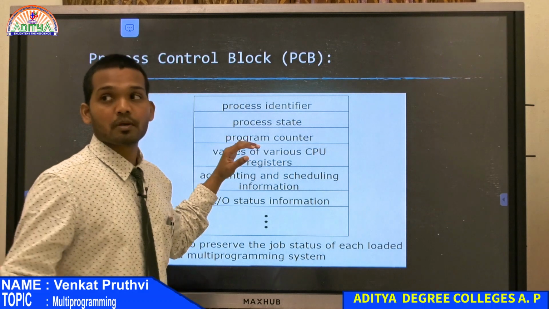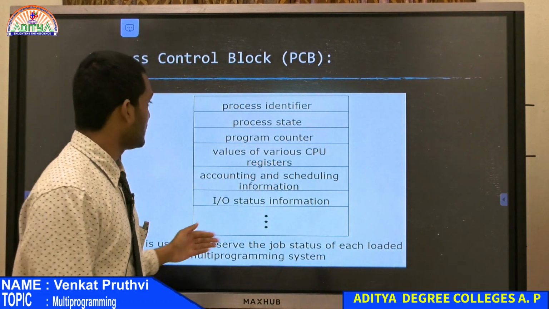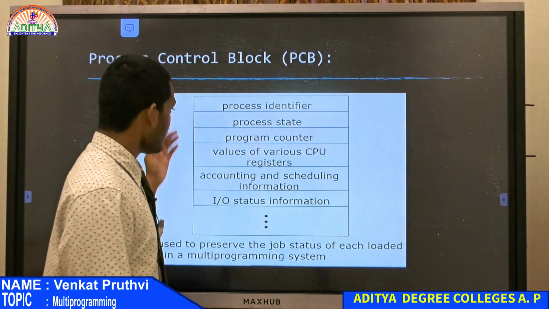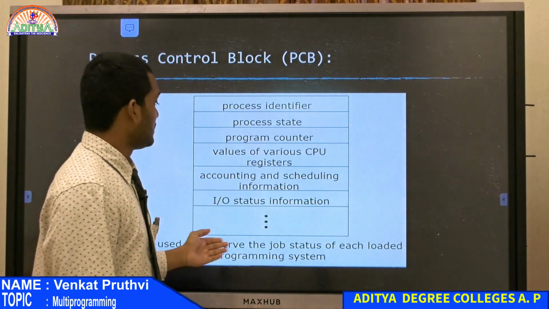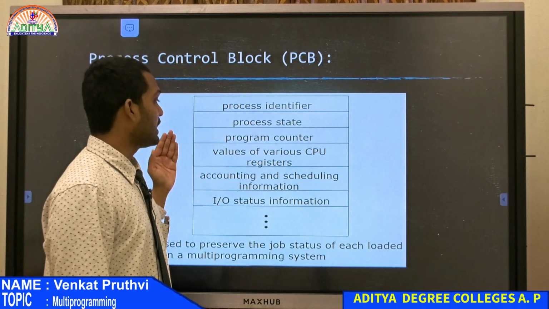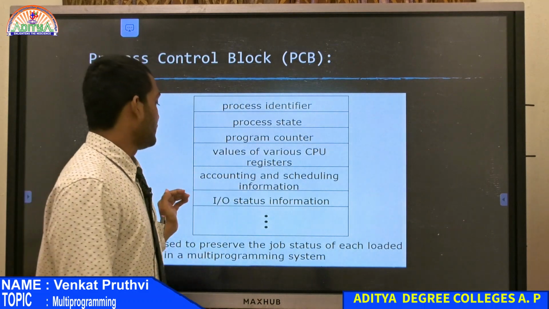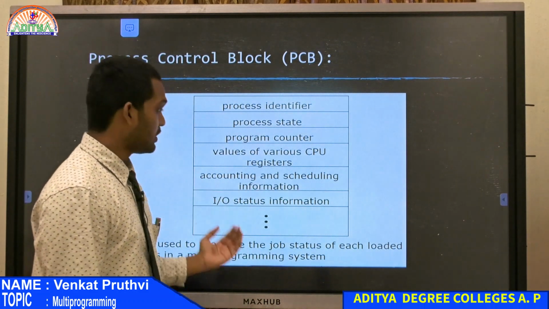In the process control block, you are able to see this block diagram where we have process identifier, process state, program counter, values of various CPU registers, accounting and scheduling information, input output status, and so on.